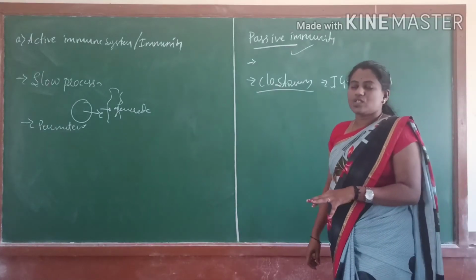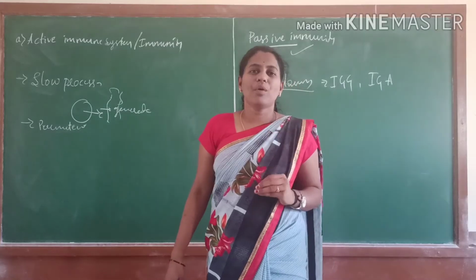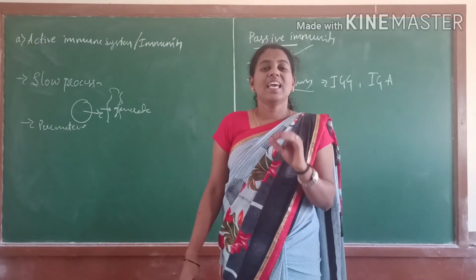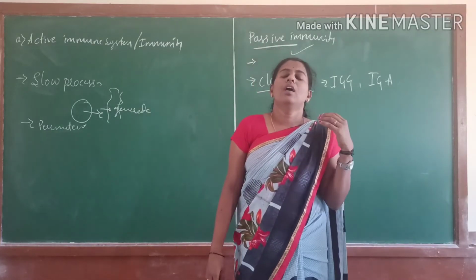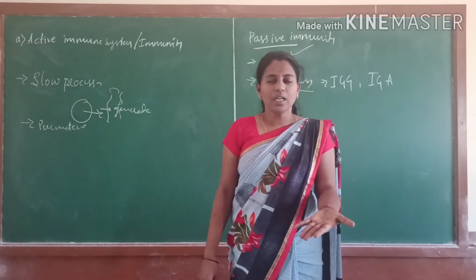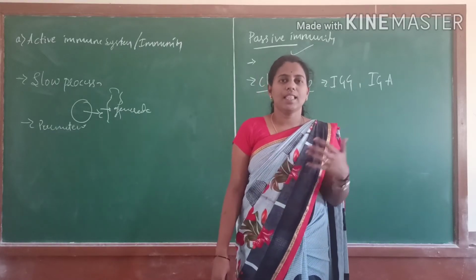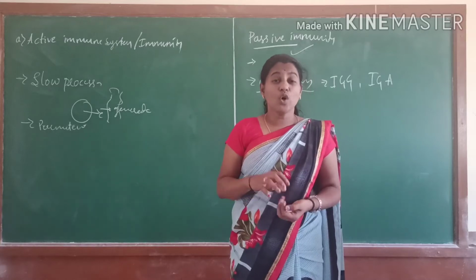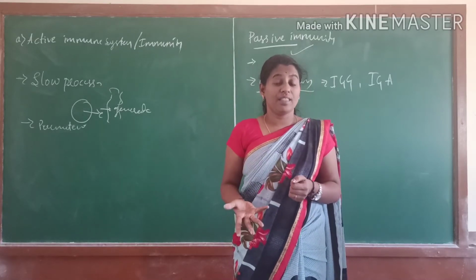Why is colostrum necessary for a newborn baby? Because there is no proper immune system built in that child.